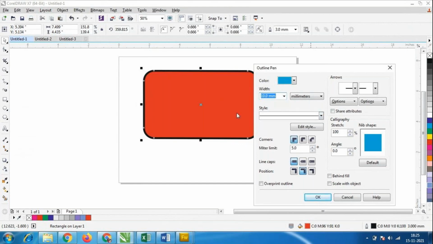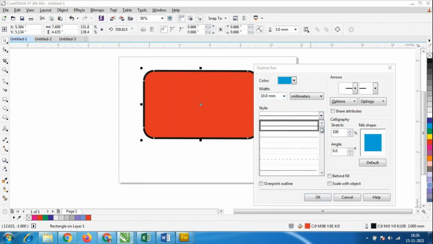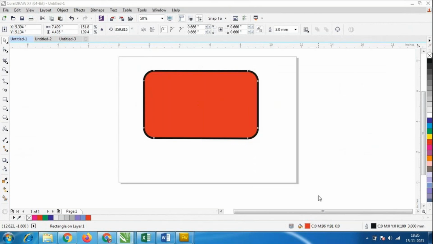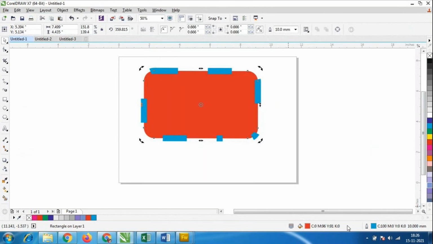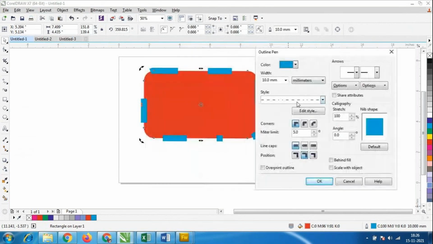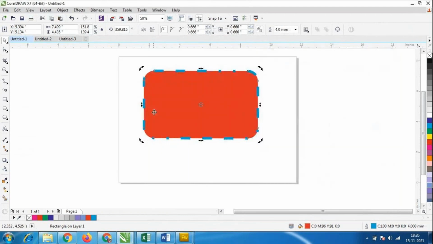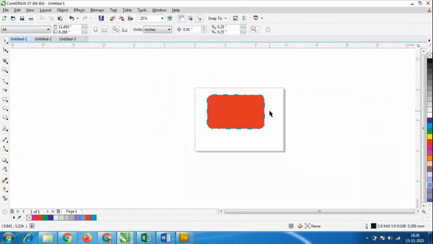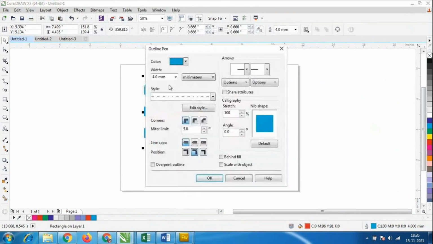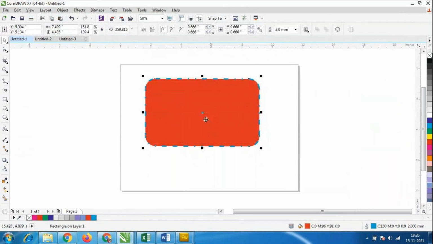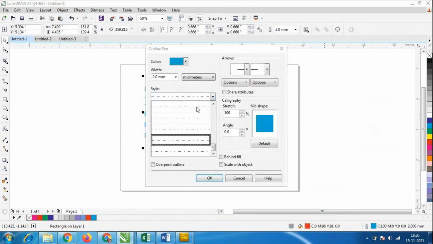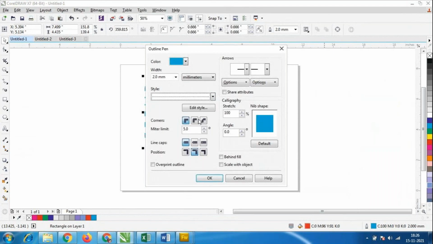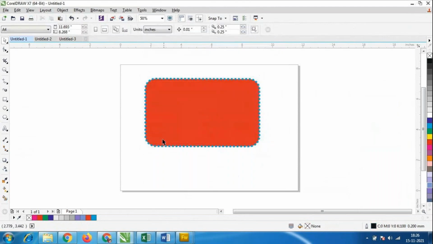We have the style option, so I'll select it here. Okay, look at the design. I have used 10, the maximum. So I'll reduce it a little bit. I'll just give it 3 or 4, something like that. Look at the color here, however much I reduce it, the design will change accordingly. So I'll just give it 2, and the design will be like this. We have very few designs here also. Okay, so this is the color palette option.